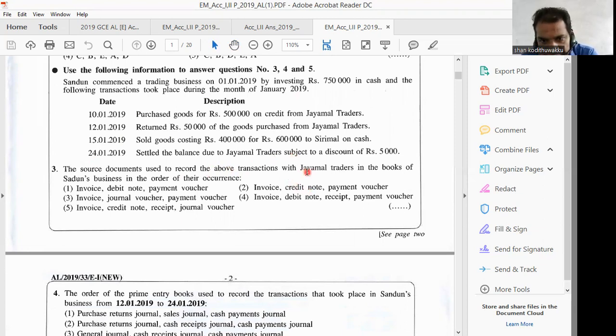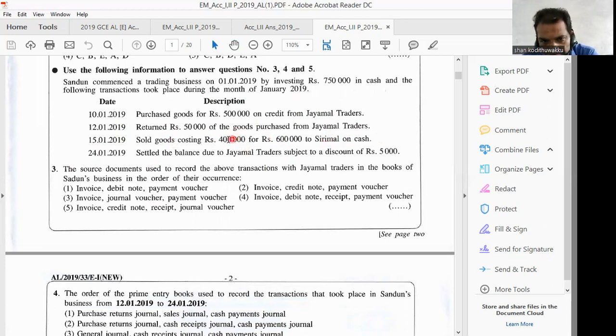Right. Then here they have given a special condition: with Jayamal Traders in the books of Sadhu. In a business, we can have different suppliers, different debtors like that. If they have specifically given you a name, when you select the answer, we should stick to that name or condition. Otherwise, we will be misled by the exam. Here, first transaction, Jayamal Traders. Then the business returns goods to Jayamal Traders.